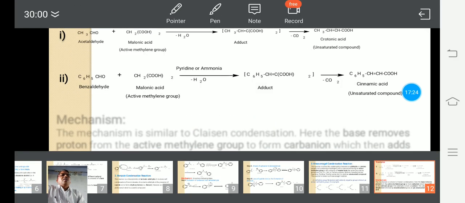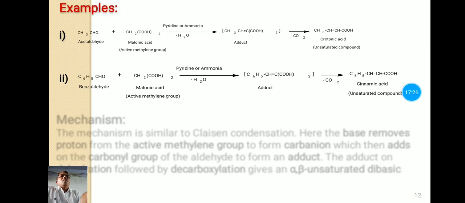Now consider the example here. Consider acetaldehyde and malonic acid. They are allowed to react in presence of pyridine or ammonia.